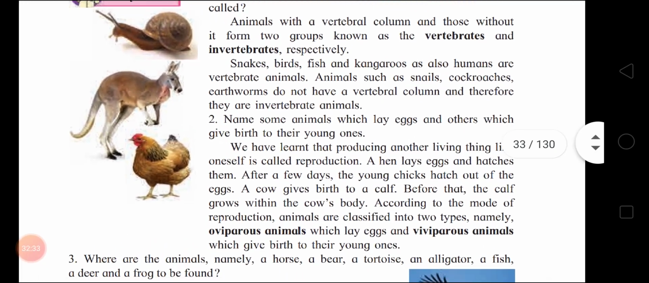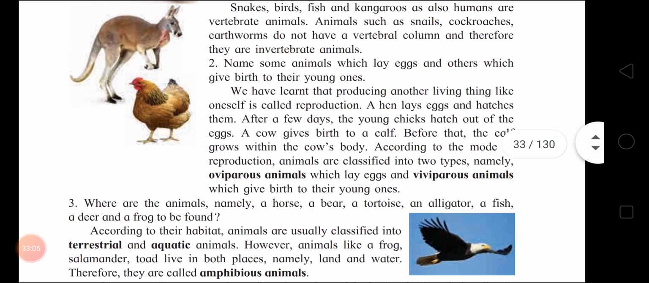here I will read for you all. Animals with a vertebral column, and those without it, form two groups known as vertebrates and invertebrates. Snakes, birds, fish and kangaroos, as also humans, are vertebrate animals because they have a vertebral column. Animals such as snail, cockroaches, earthworms do not have a vertebral column, means their backbone, and therefore they are invertebrate animals. Name some animals which lay eggs and others which give birth to their young ones.